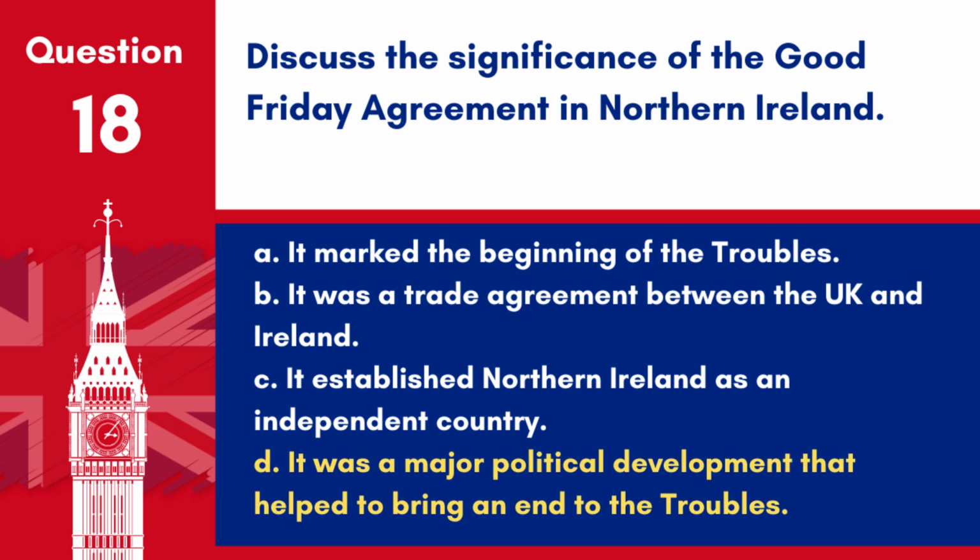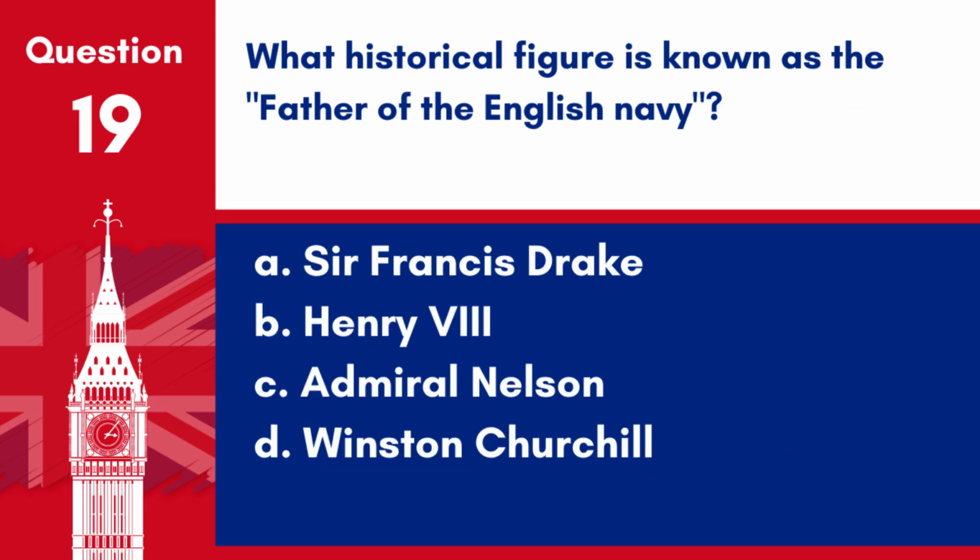Answer. D. It was a major political development that helped to bring an end to the Troubles. The Good Friday Agreement, signed in 1998, was significant for its role in ending most of the violence of the Troubles in Northern Ireland. Question 19. What historical figure is known as the father of the English Navy? A. Sir Francis Drake. B. Henry VIII. C. Admiral Nelson. D. Winston Churchill.